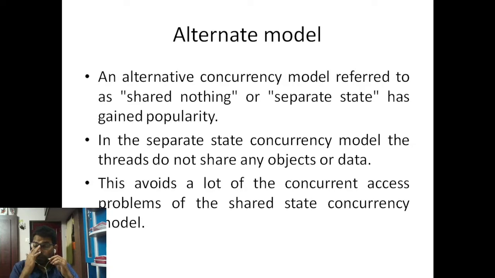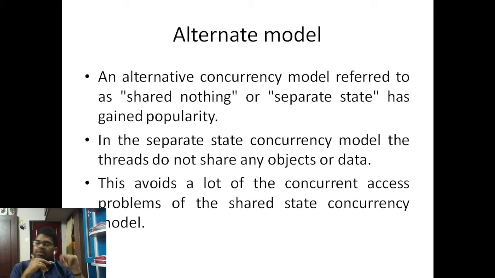Alternate model. There are a lot of errors in the previous one, so they came up with a new idea called shared nothing or separate state, and it gained more popularity. In the separate state concurrency model, the threads never share any objects or data.